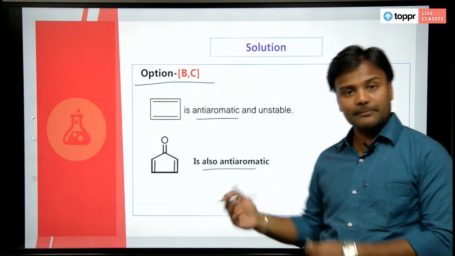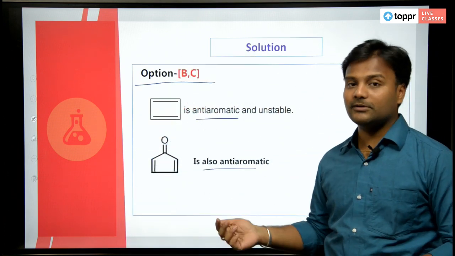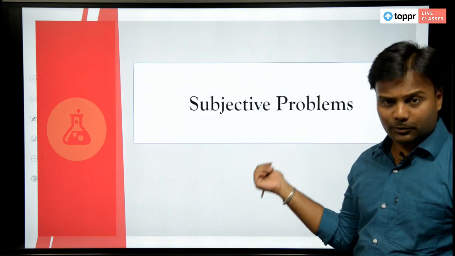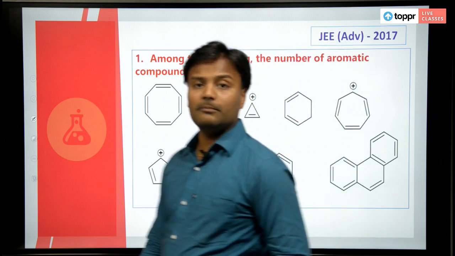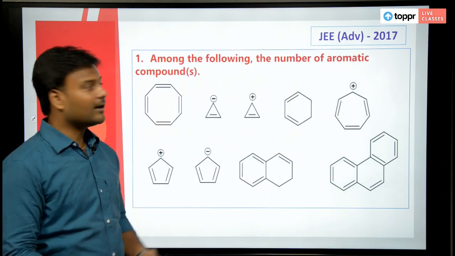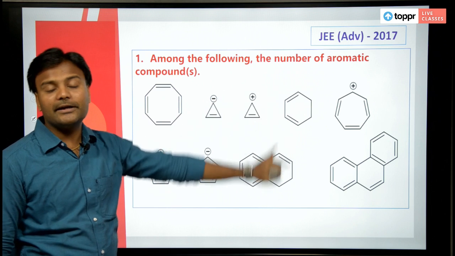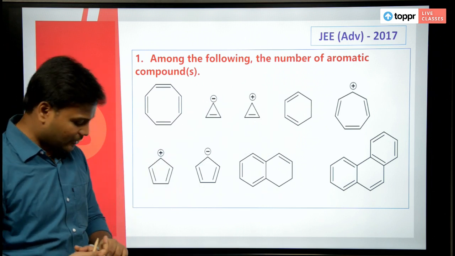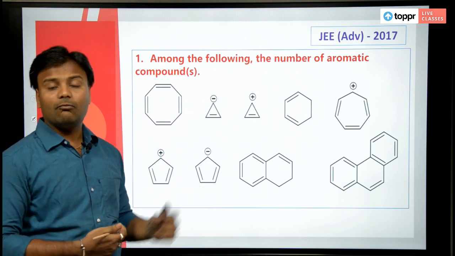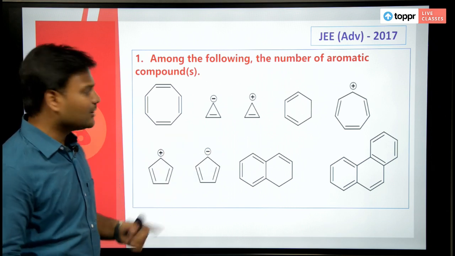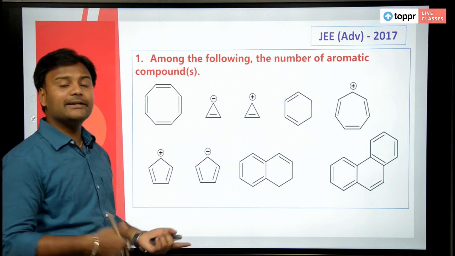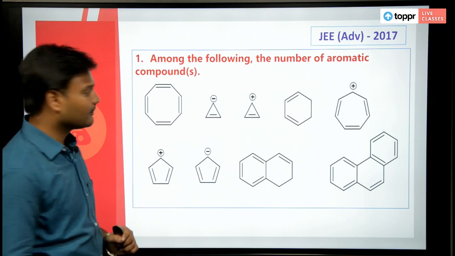Okay, I will rush to the next question because it is almost similar to this question. About the subjective problems we are starting with. Anyway, we have plenty of compounds here. Let us figure out what are aromatic compounds in this. I will give you a minute, just find out what are aromatic compounds in this. Meanwhile, I will show you which are anti-aromatic or non-aromatic also.